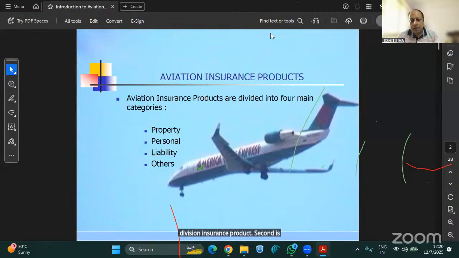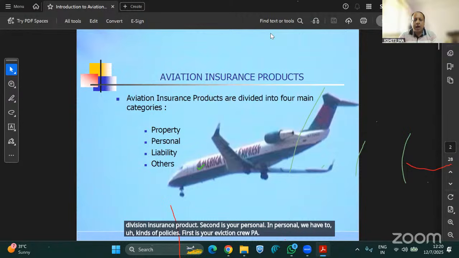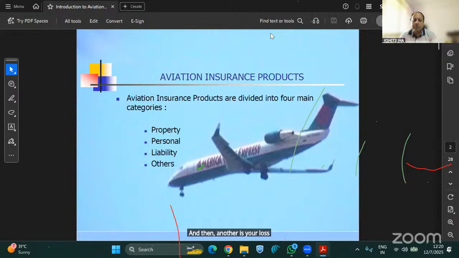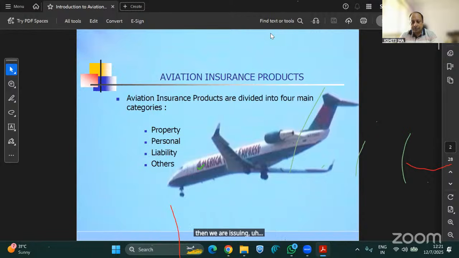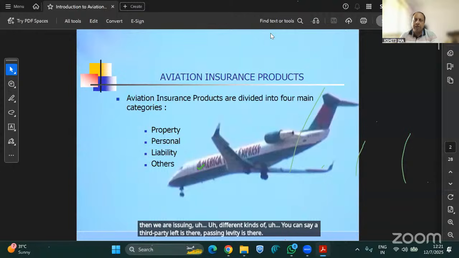Second is your personal. In personal, we have two kinds of policies. First is your aviation crew PA, and another is your loss of license policy. This comes under your personal accident policies. Third is your liability policy. Under liability policies, we are issuing various policies related to airport operators and owners liability, aviation refueling liability, then third-party liability, passenger liability, cargo legal liability, and baggage legal liability.